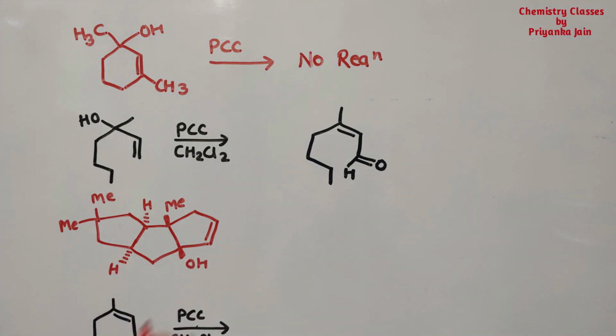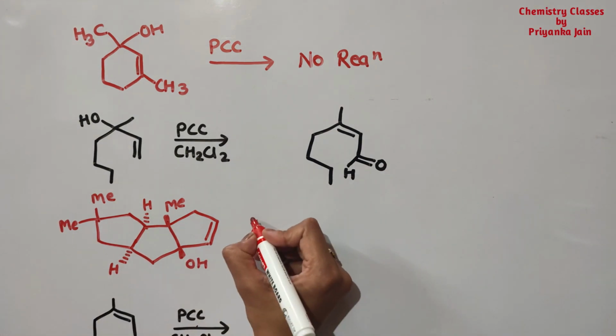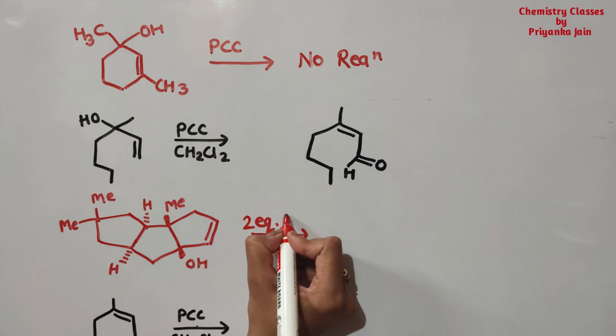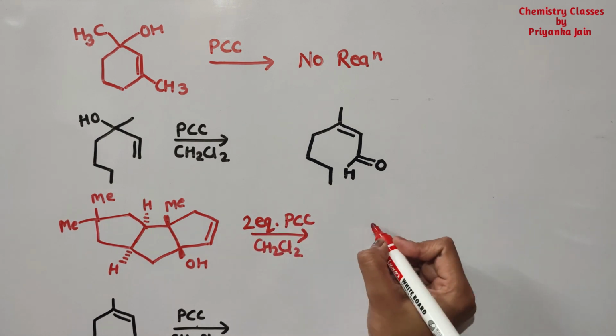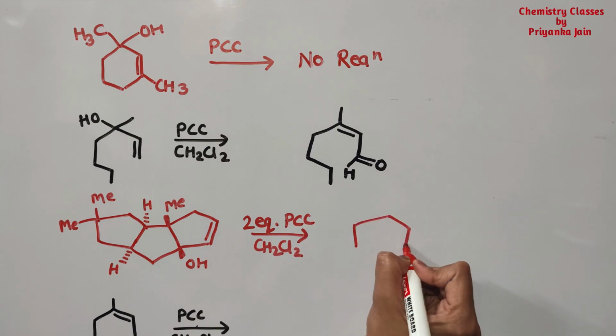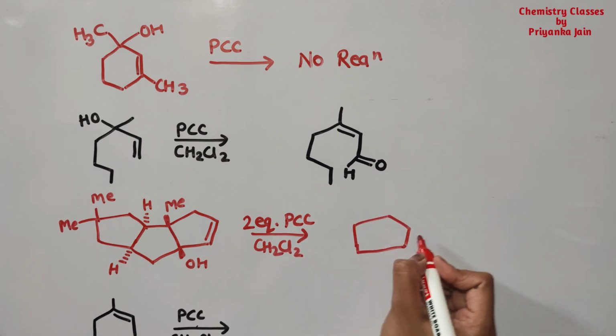Now see the next example. Here we are taking 2 equivalents of PCC in CH2Cl2. Then this whole compound will remain as it is.